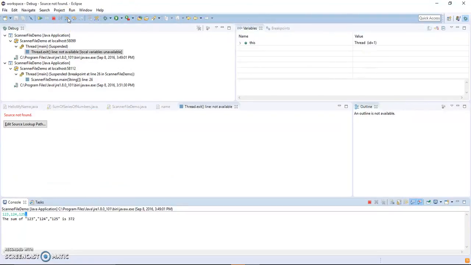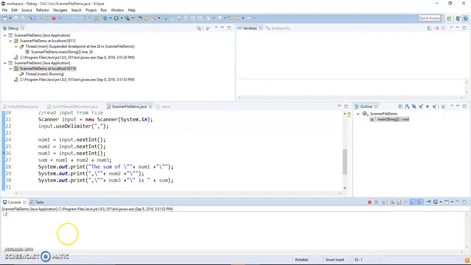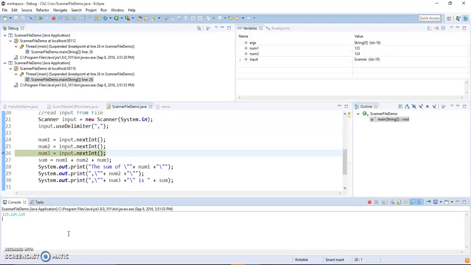So let me stop first. Let's rerun again. Okay, without. Now I still leave the toggle point for the debugger to show. All right, stop right there again, right? 123, 124, and waiting. So if I do that, okay, it's not reading in because it's still waiting for the comma to do the delimiter, right? So that's why it's not reading in.